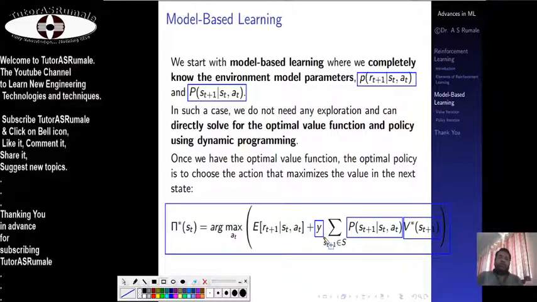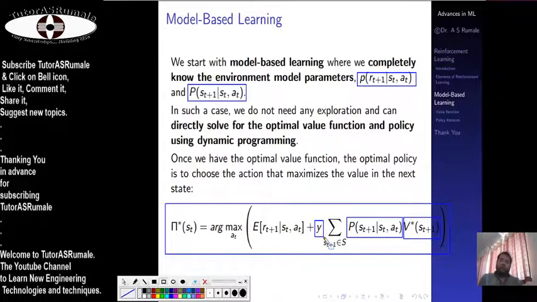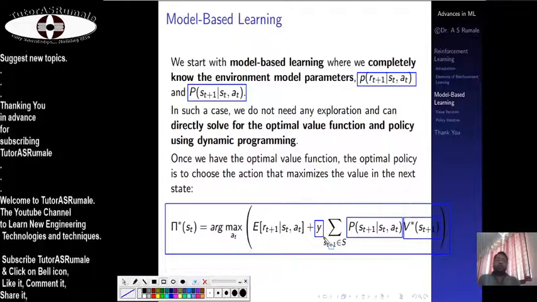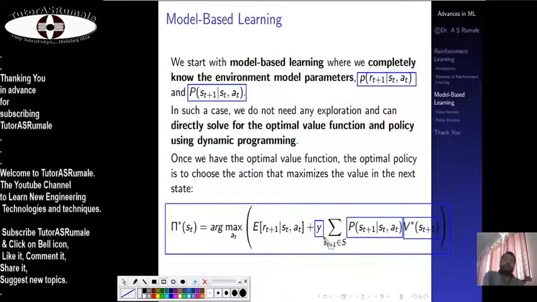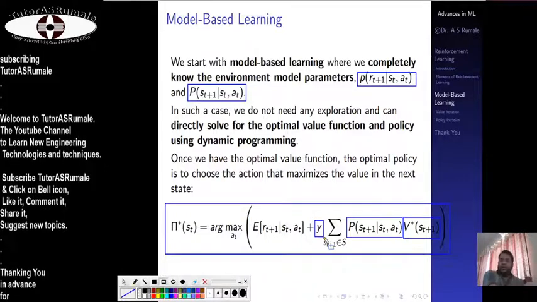But what does model based learning mean? Model based learning is something like you are given a basic functionality first. You are not having a completely active supervisor.